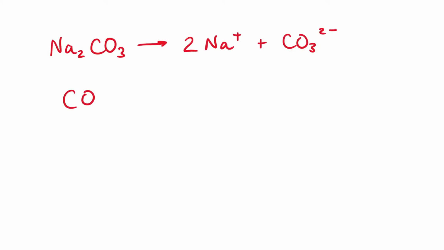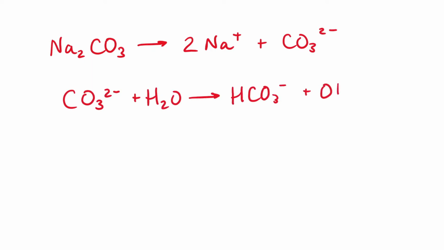Similarly, dissolving what they called soda ash and what we call sodium carbonate in water caused the salt to dissociate into sodium ions and carbonate ions. The carbonate can then undergo a reaction with water to produce bicarbonate and hydroxide. Taking the hydrogen from water increased the concentration of hydroxide, therefore acting as an Arrhenius base.